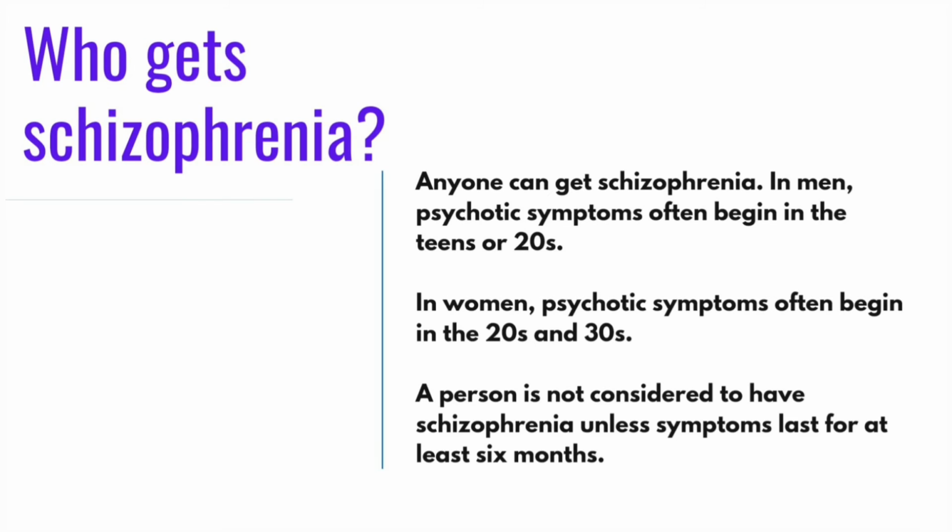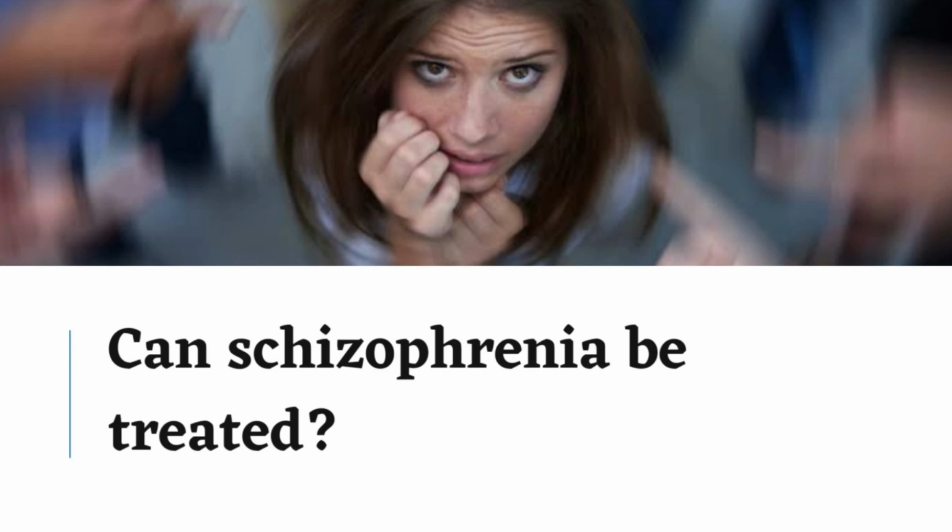Who gets schizophrenia? Anyone can get schizophrenia. In men, psychotic symptoms often begin in the teens or 20s. In women, psychotic symptoms often begin in the 20s and 30s. A person is not considered to have schizophrenia unless symptoms last for at least 6 months.